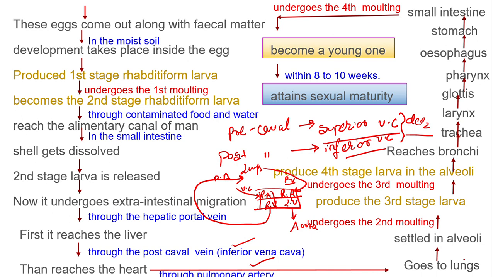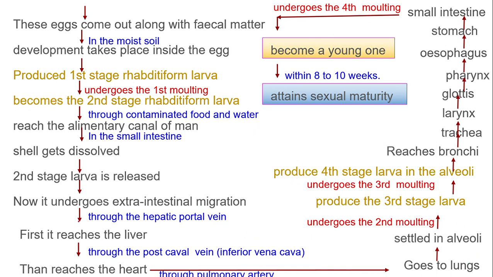Now from the heart, through the pulmonary artery, it goes to the lungs. Lungs में क्या होता है? It gets settled down in the alveoli. Lungs में हमारे क्या होते हैं? Alveoli होता है. In the alveoli, the second molting will happen and produce the third larva. In the alveoli itself, the third molting will happen, which produces the fourth larva. Now see here class, fourth larva क्या होगा?